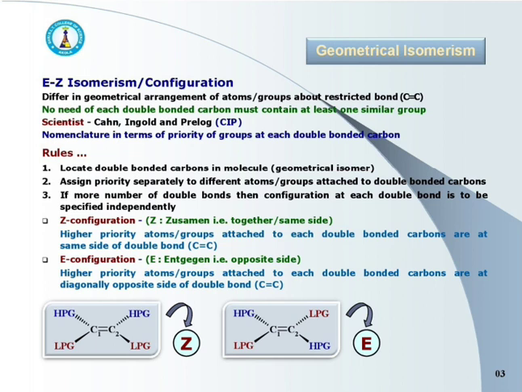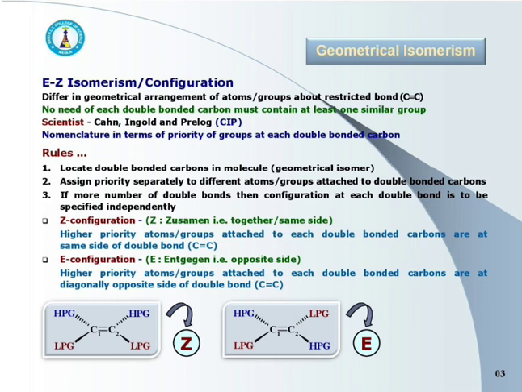Higher priority groups are on the same side of the double bond. It is the Z configuration. Now see the second representation. In the second representation, higher priority groups are on diagonally opposite sides of the double bond.